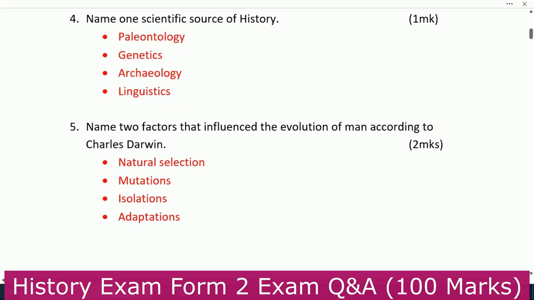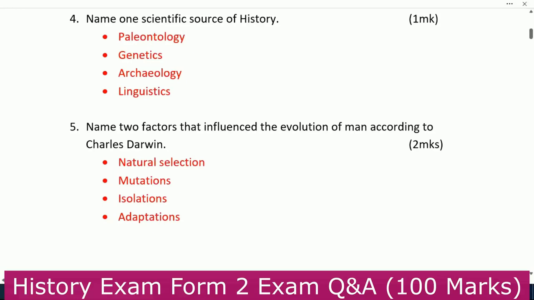Number 4, you are told to name 1 scientific source of history. We have paleontology, genetics, archaeology, linguistics. Number 5, name 2 factors that influenced the evolution of man according to Charles Darwin.